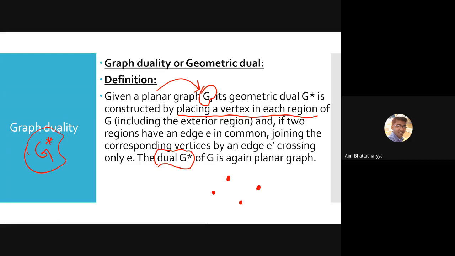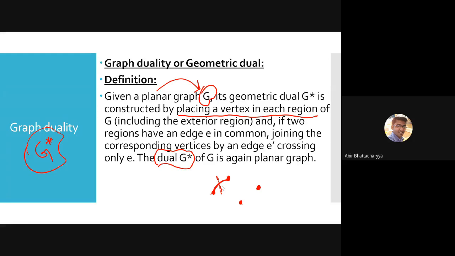Since four regions are there, now we will join all those vertices in such a manner that the joining line will intersect one edge of the main graph G. That means we have to intersect all the edges without fail. That's how we can construct geometrical dual or graph duality.